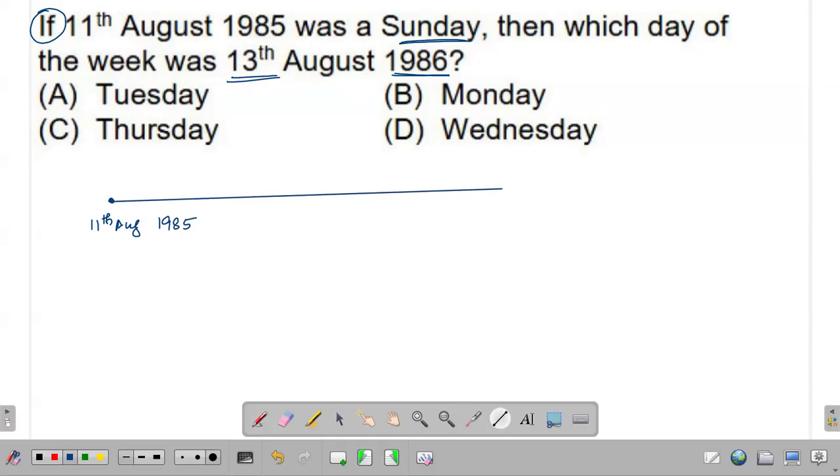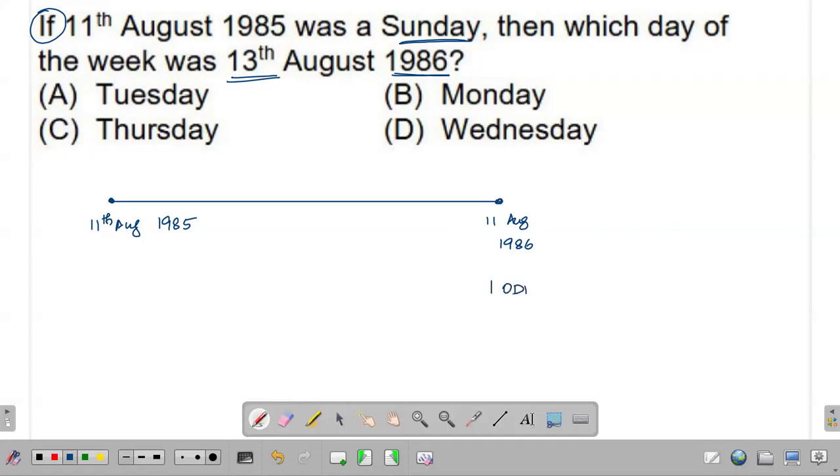Let us find out what is happening till 11th August 1986. Both these years under consideration are non-leap years, 365 days. So I can say that from 11th August 1985 to 11th August 1986, it corresponds to one odd day.